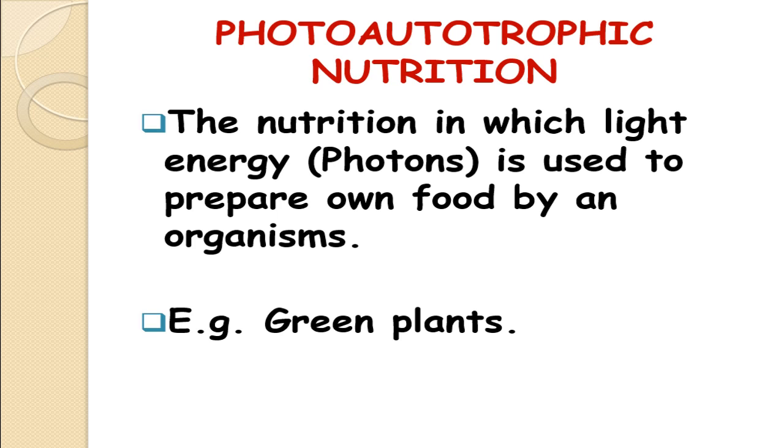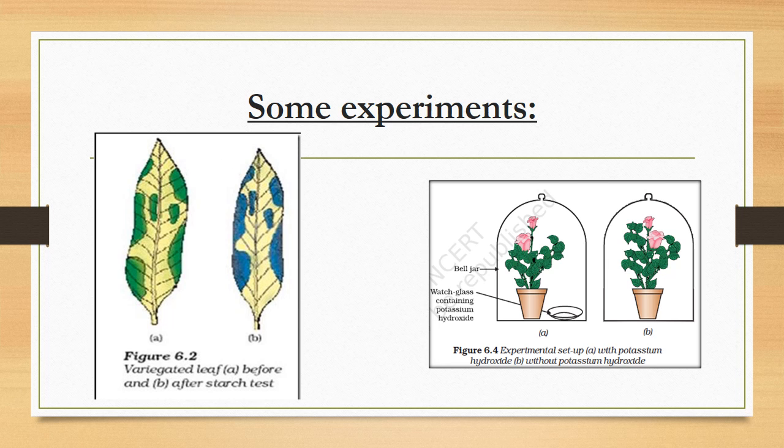Now, autotrophs are of two types: first is related to light energy, and the second is chemical energy. The whole process is same, but the main difference is the release of light energy in the form of photons. The photon is the energy form of the light. Okay, so the green plants show photoautotrophic nutrition, in which photosynthesis is taking place.